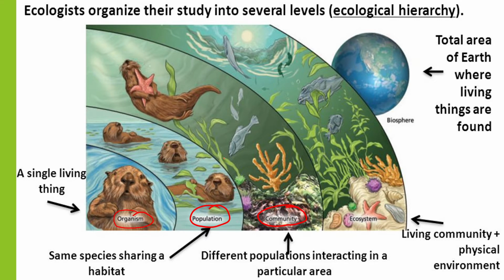As you can see, a community consists of several populations. For example, in this diagram, populations of otters, fishes, and coral reefs. Living community, together with their physical environment such as water, soil, and light, will form an ecosystem. And the largest unit is the biosphere, which represents the total area of Earth where living things are found.